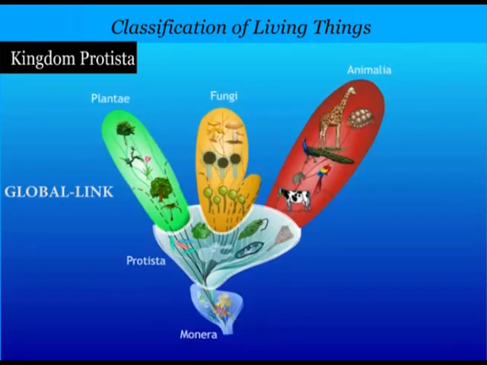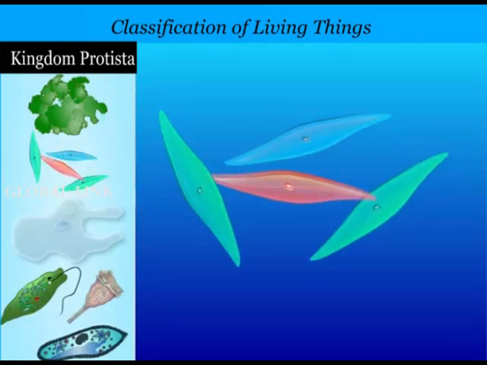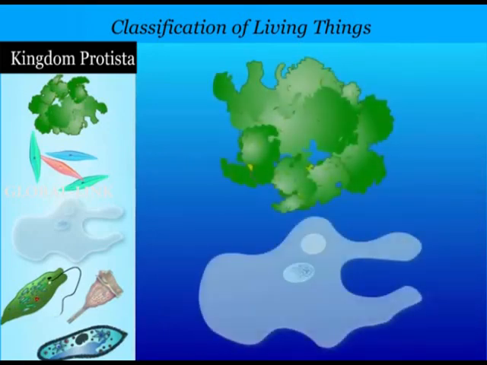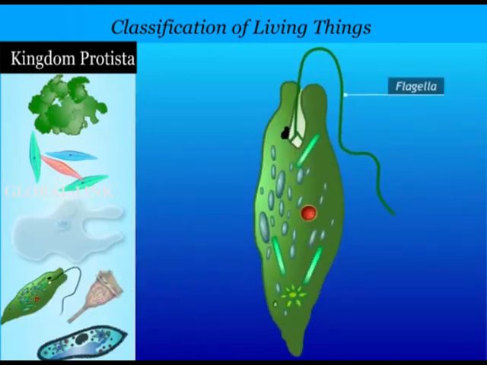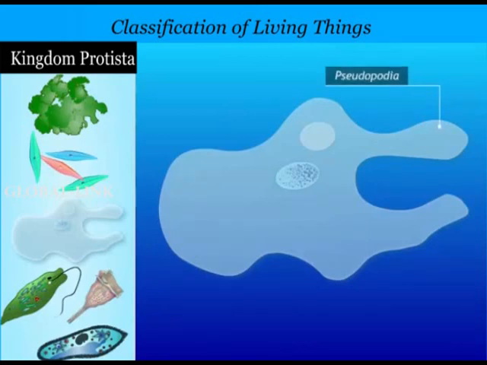Members of kingdom Protista are algae, diatoms, and protozoans. Their mode of nutrition can be autotrophic or heterotrophic. They are single-celled and the simplest forms of eukaryotes. Some move with whip-like flagella, hair-like cilia, or finger-like pseudopodia.